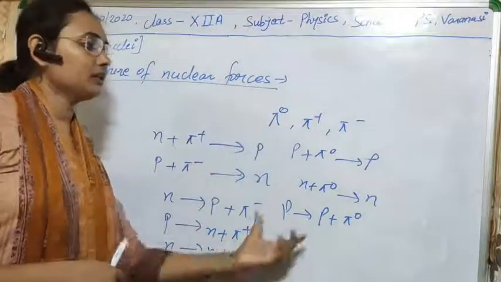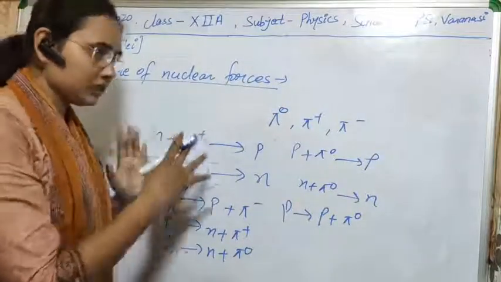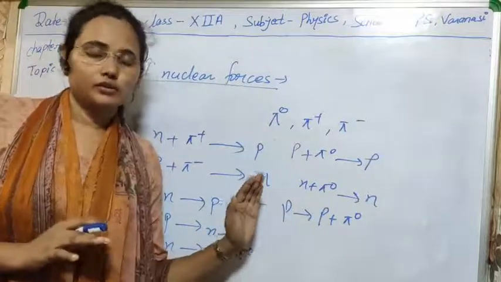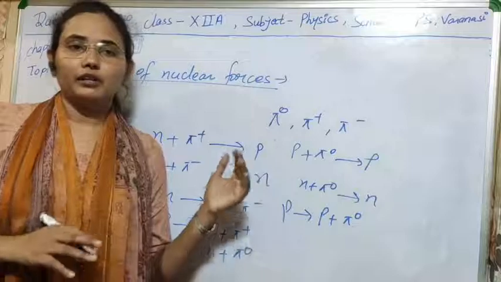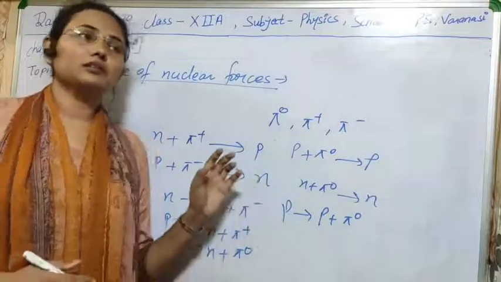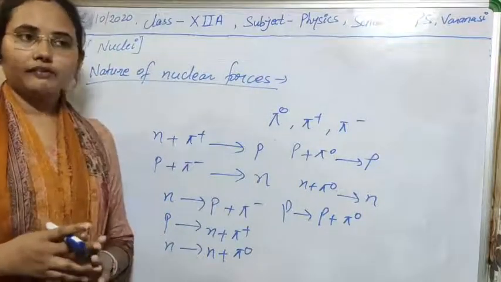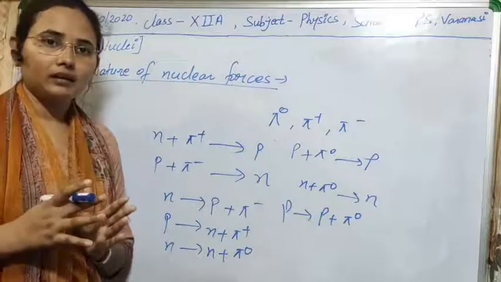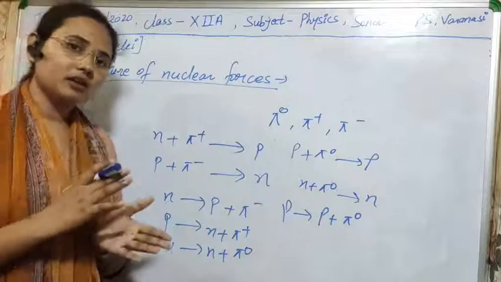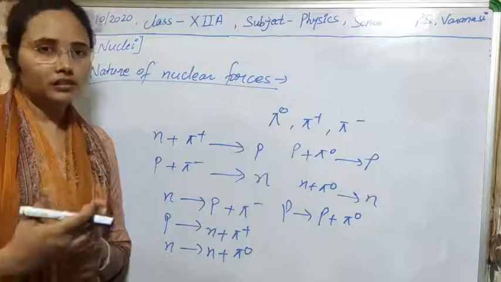Also from these equations you are seeing that nuclear forces are independent of charge, even of the magnitude of the charge. Actually, nuclear force depends upon the magnetic moment and spin of the nucleons. If the spins of nucleons are parallel, then the strength is greater, and if the spins of the nucleons are anti-parallel, then the strength is smaller.